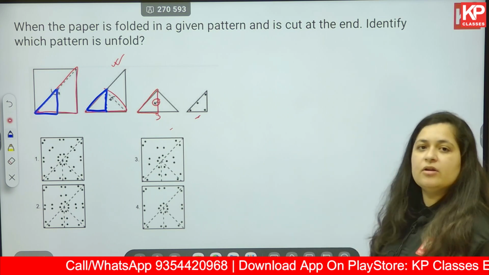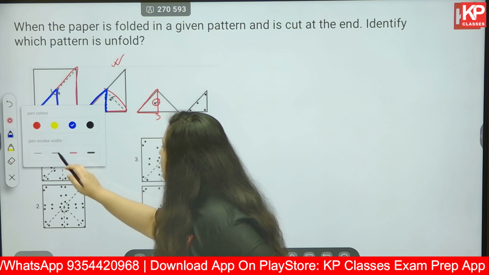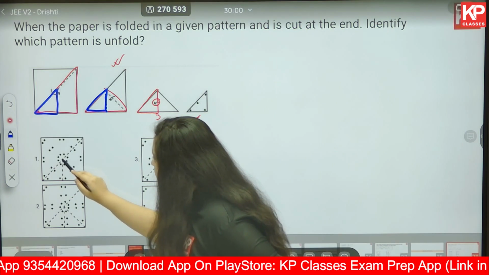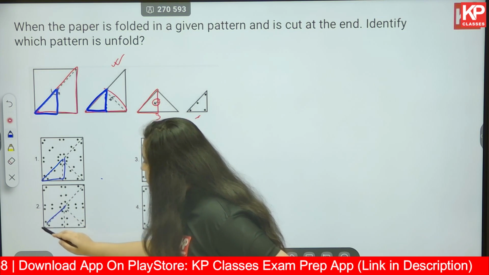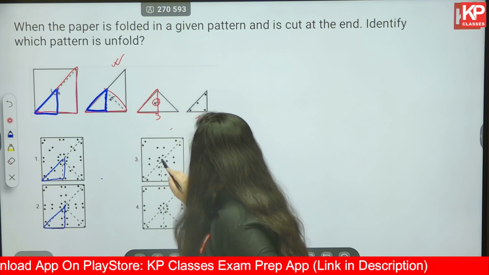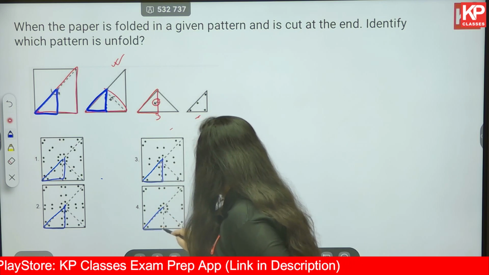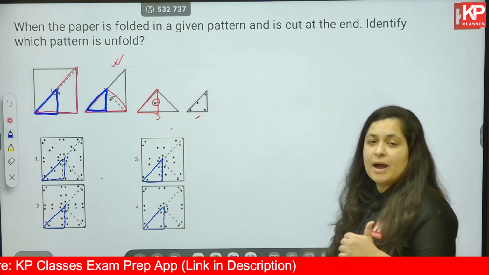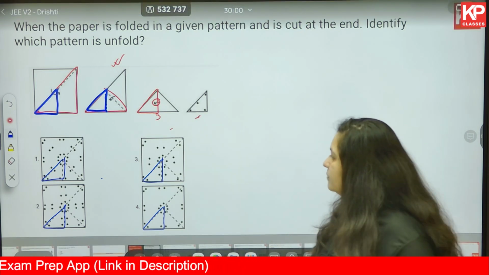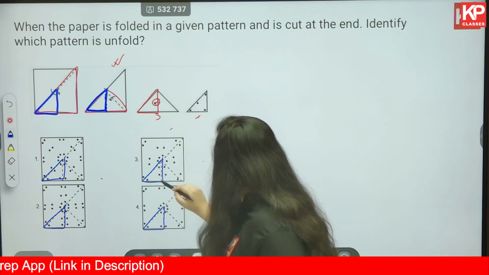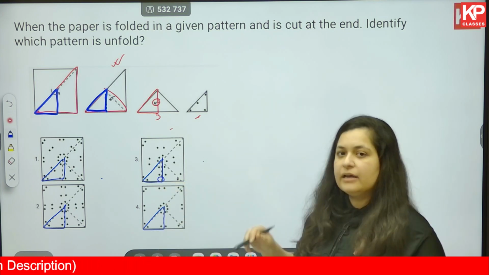Now in the given options, identify the triangle first of all. Okay, so where do you get this triangle? Here in option number 1, here in option number 2, this is for option number 3, and then finally for option number 4. Observe the pattern of the circles over here. 1 in all the corners and 1 in the middle. Okay, so 1 in all the corners, no, there is no circle in the right angle corner.